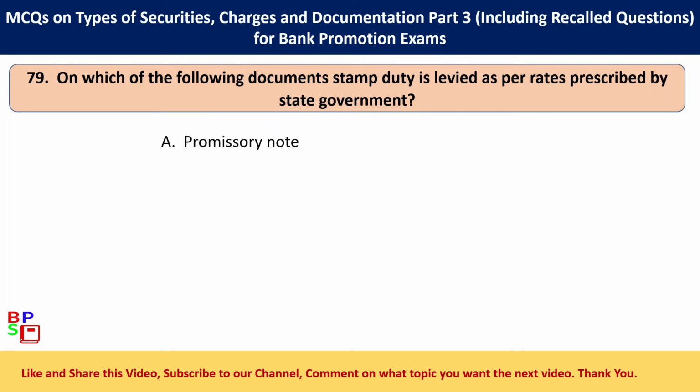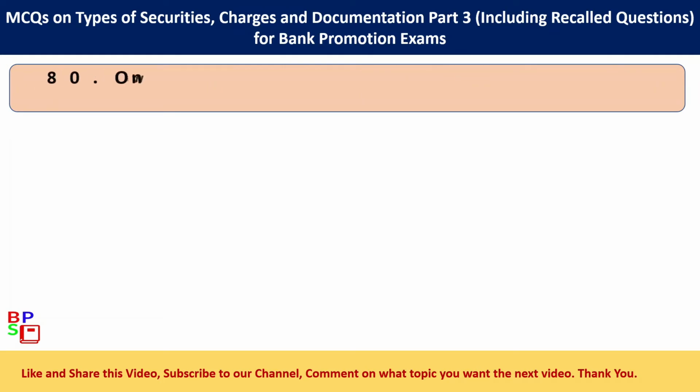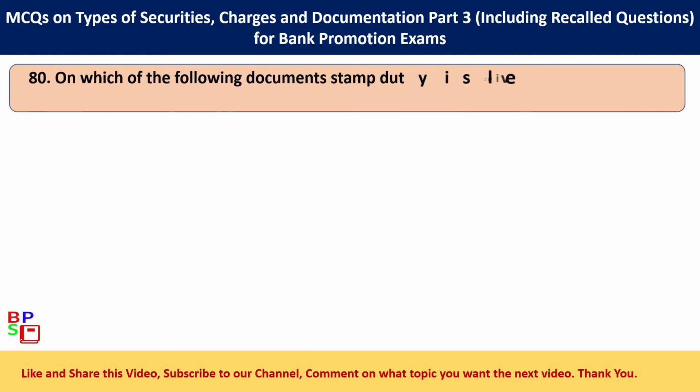79. On which of the following documents stamp duty is levied as per rates prescribed by state government? Option A. Promissory note. Option B. Bill of exchange. Option C. Insurance policy. Option D. Power of attorney. The correct answer is option D. Power of attorney.